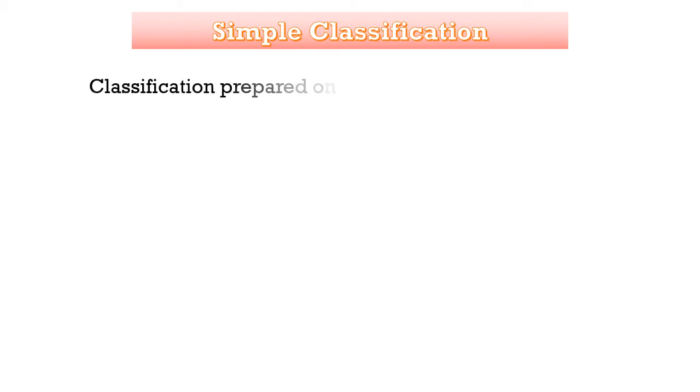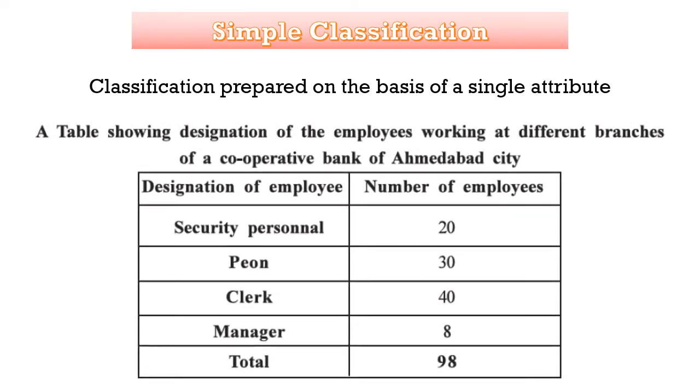Now let us start with what is a simple classification. The classification prepared on the basis of a single attribute. That means only one attribute is there in the data and we are preparing a classification. This is an example of that. A table showing designation of the employees working at different branches of a cooperative bank of Ahmedabad city.